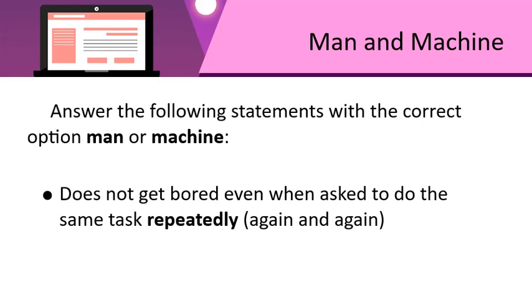Do you get bored when you are asked to do something over and over again? If mama makes you write pages after pages, won't you get bored? But when a computer types pages after pages, it doesn't get bored. So, the correct answer is computer. Great going.